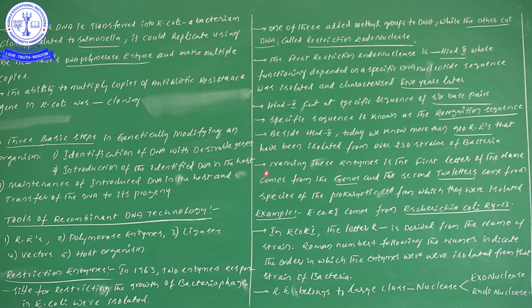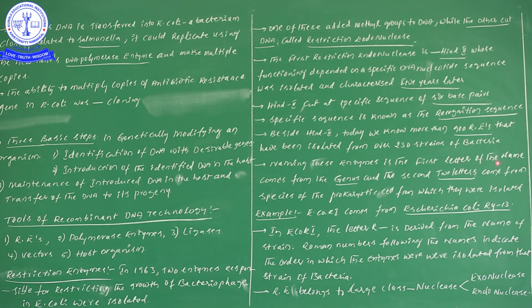Next one, naming of these enzymes. In this case, let us take one example. So this is an example: EcoRI. This I is a Roman letter, EcoRI. Now the naming of these enzymes.